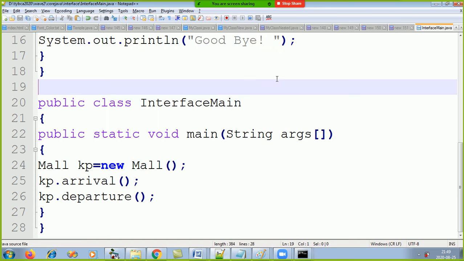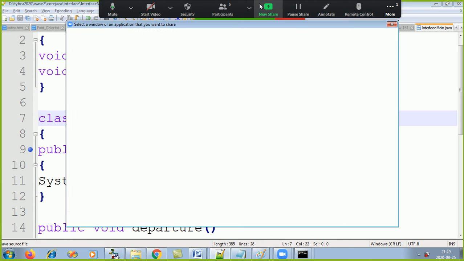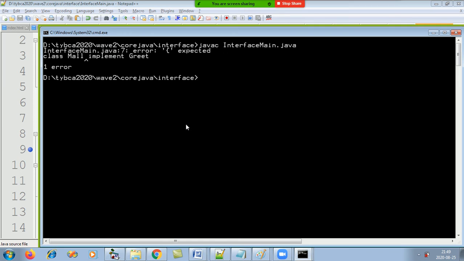I have missed a curly bracket. Class small implements. What is the keyword? Implements. Yeah, so I have missed the S over here. So again I save, again I go to the black screen, again I compile. Compiled. Now how do I run it? java interface main, no extension.